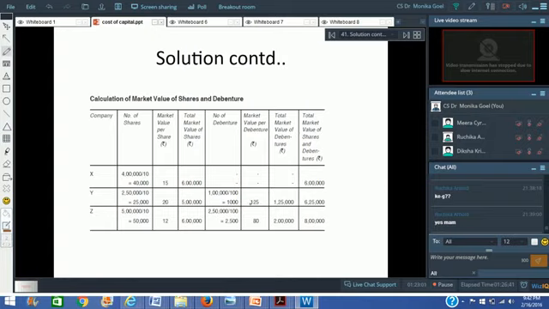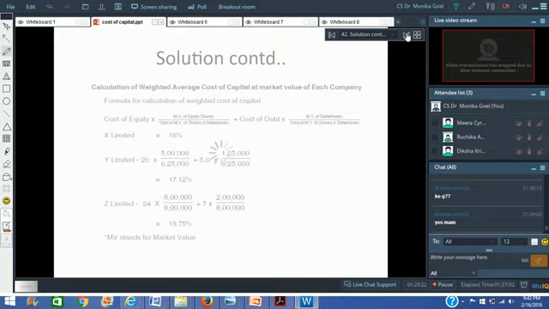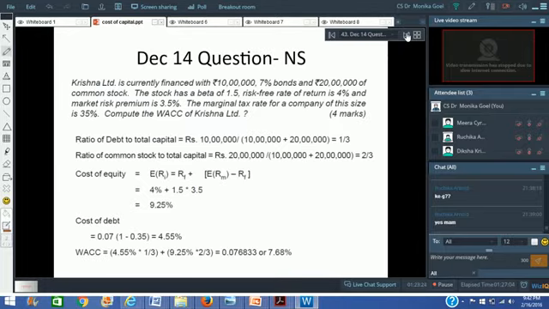In the third case, again, we can find out. And now we have to give the weights based upon the market values. So 5 lakhs divided by 625 and 125 divided by 625 will give you the weights here, right? So in order to find out the market value weights, you have to first find out the market value of shares and debentures and then multiply with the cost of equity and the cost of debt, right? So simple formulas, not much of difficulty and lot to do in these kinds of questions.